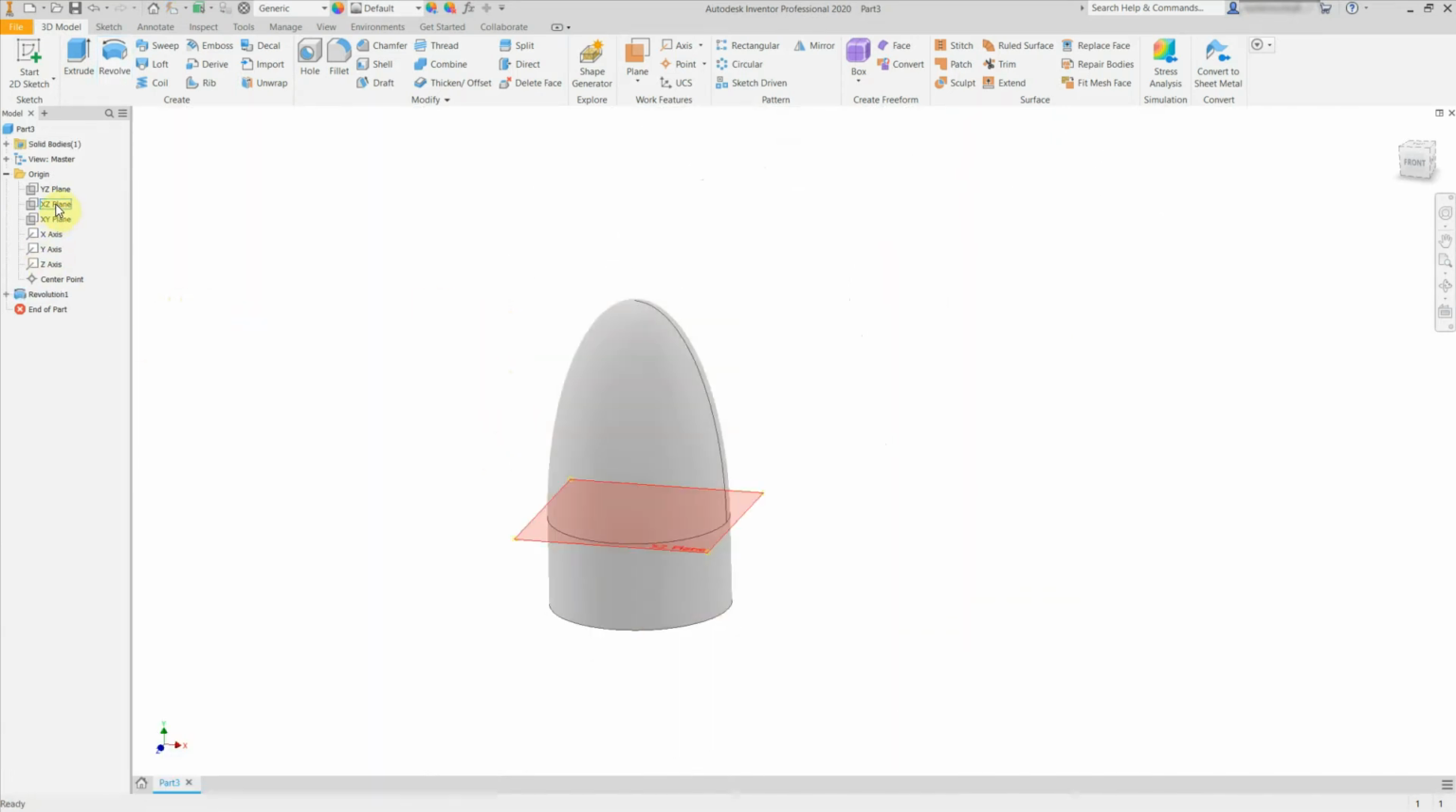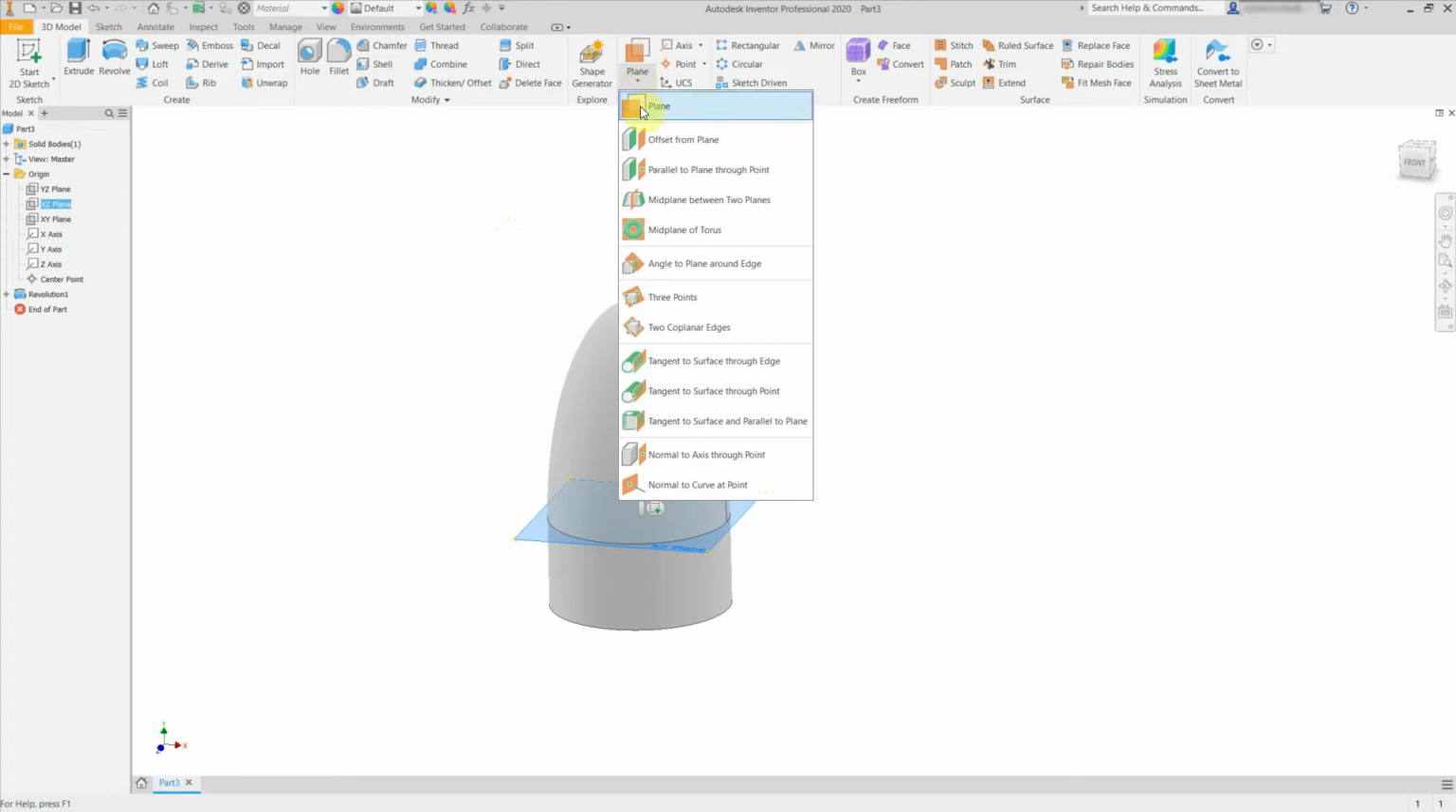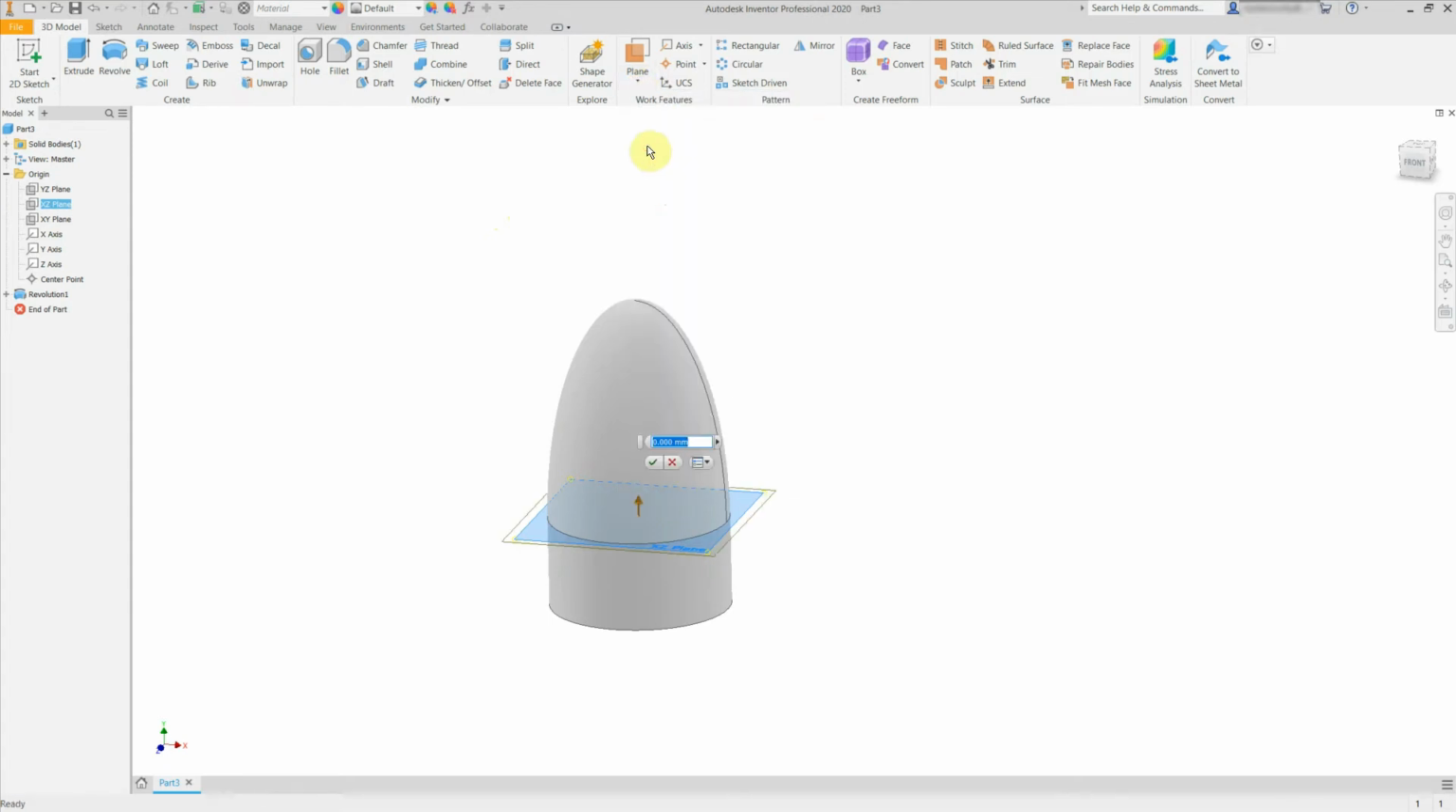We now need to create a new offset plane. From the XZ work plane, use Offset from Plane command from the Plane drop-down menu. Offset this plane 120 mm. On this new work plane, create a new sketch.